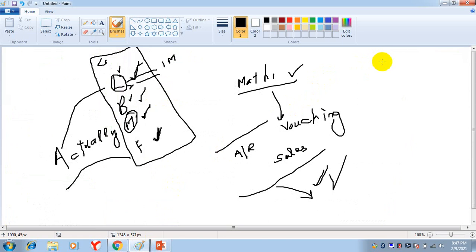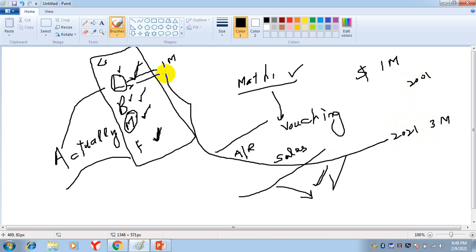Historical cost concept means if you purchased an asset for $1 million, suppose you purchased it in 2001 for $1 million. In 2020 or 2021, its value is $3 million. So you will not show this asset for $3 million. You will show it at $1 million.